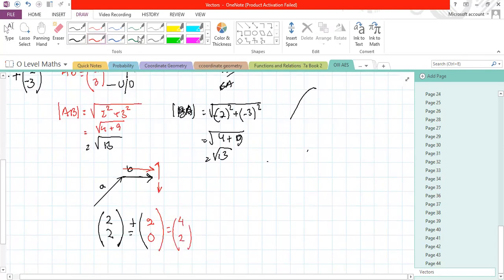Now if we are going to check the resultant of it, this is called the resultant. From here to here, this is the head to tail rule, this is the resultant. And now interestingly, you will see that on the x-axis the resultant is 1, 2, 3, 4 and 1, 2. So on the x-axis it is moving 4 units to the right, and on the y-axis it is moving 2 units up. So this is right and this is up.